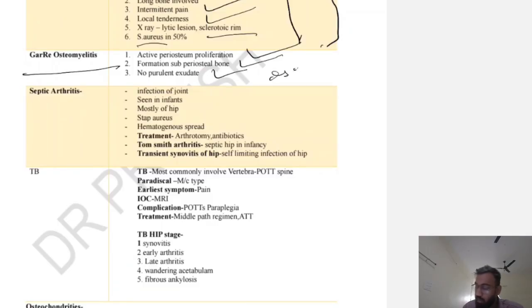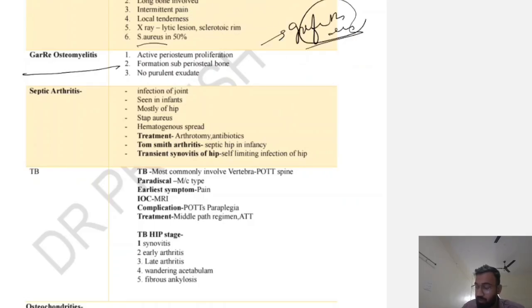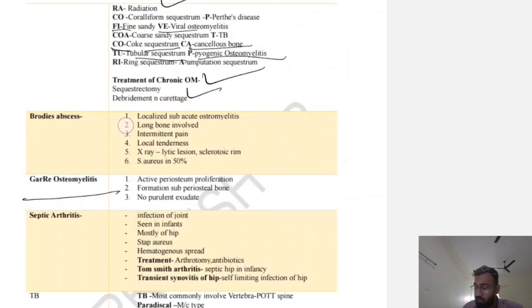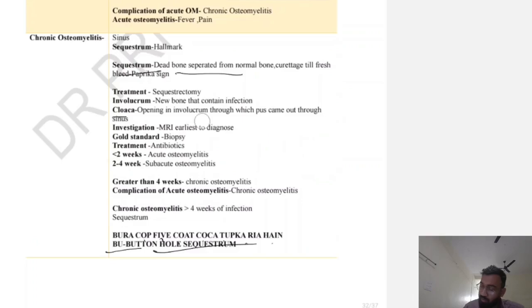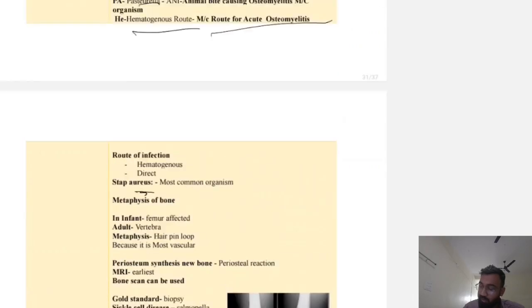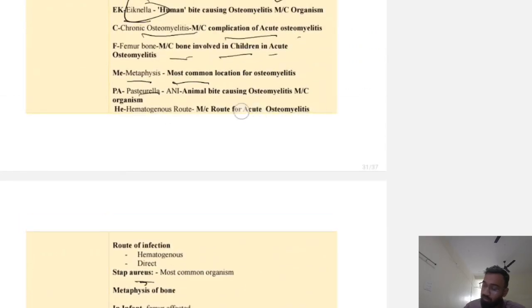Okay. Now the septic arthritis. Septic arthritis is infection of a joint. We have learned that infection of bone is osteomyelitis. Infection of joint is septic arthritis. Okay. So what is osteomyelitis? Osteomyelitis is infection of bone. Now in infection of bone, it could be acute.